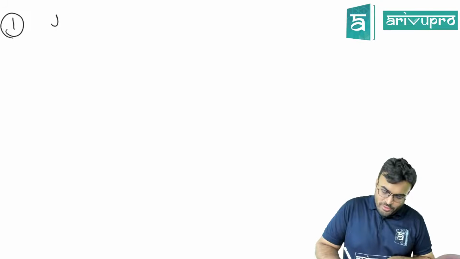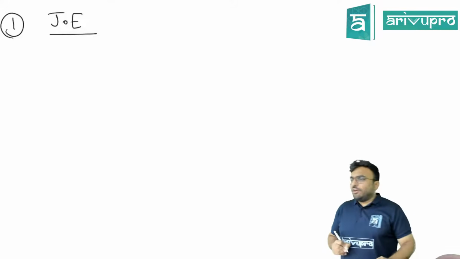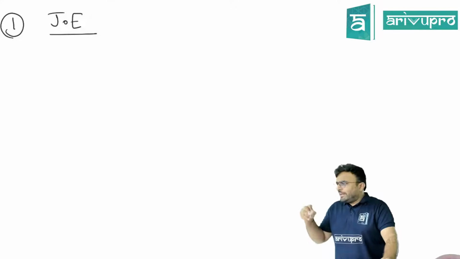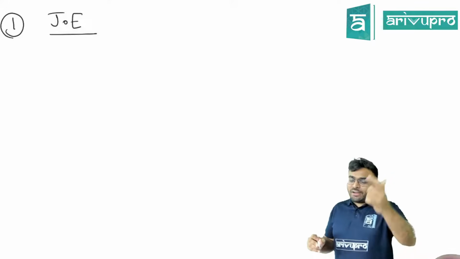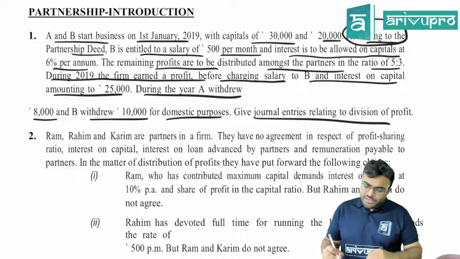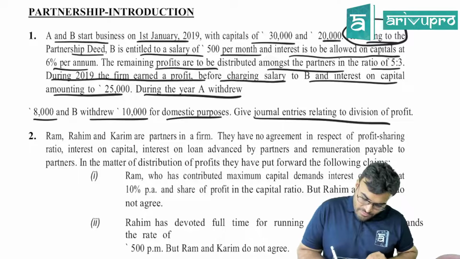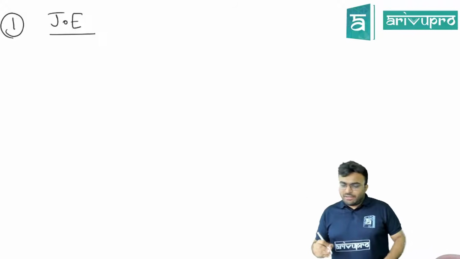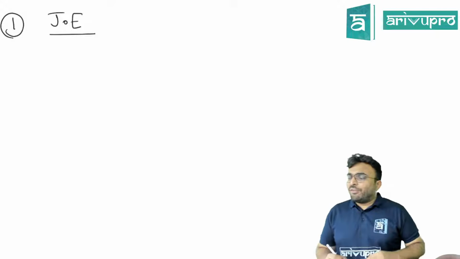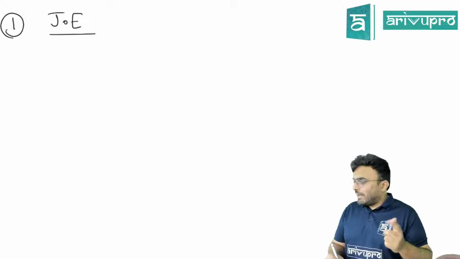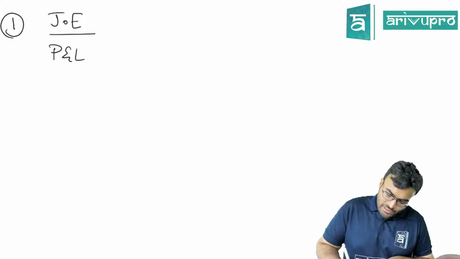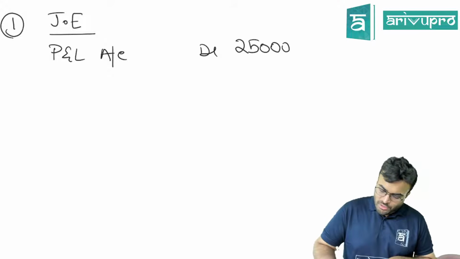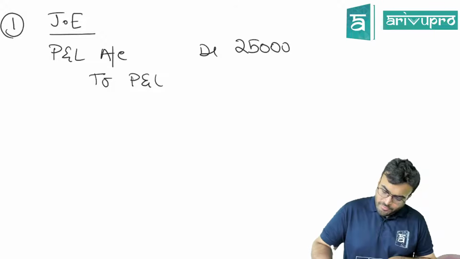P&L appropriation. If at all you would prepare P&L appropriation, first thing what you would enter into P&L appropriation? You would enter the profit. That profit is coming from where? Profit and loss account, right? How much is the profit before all this? Can you see, before charging salary and all, the profit is 25,000. That profit will come over here. So what will be the entry you are going to pass? From where you are going to remove the profit? P&L account. So your entry will be P&L account debited, 25,000, to P&L.